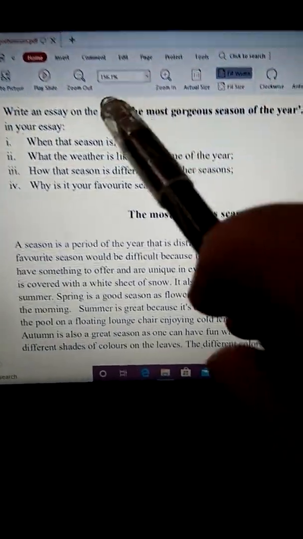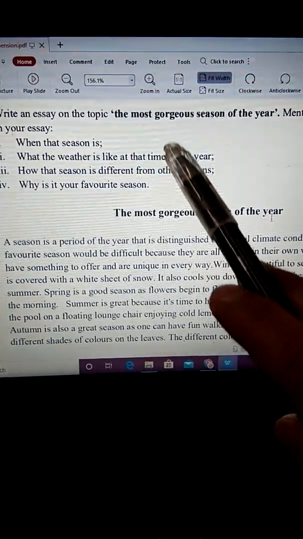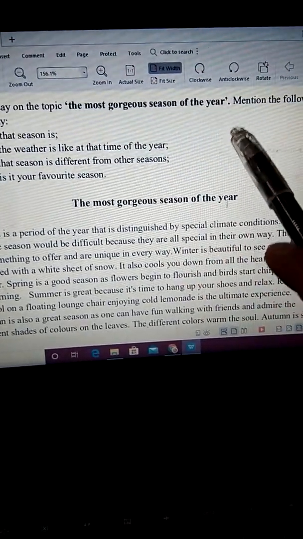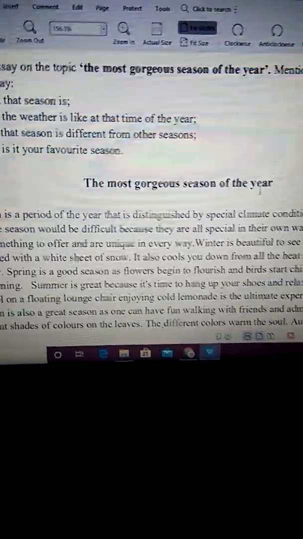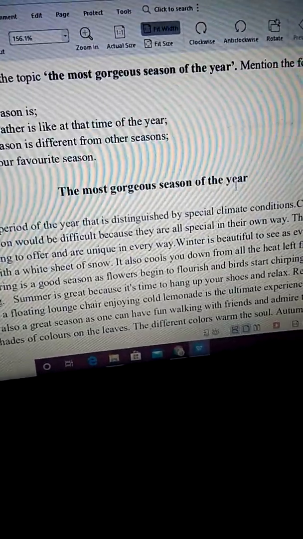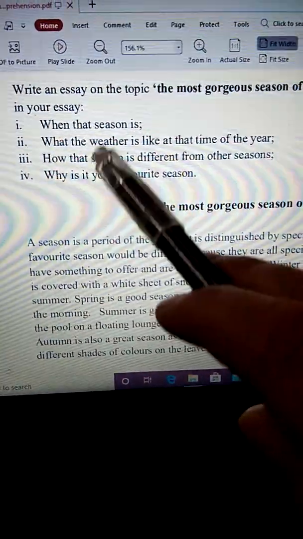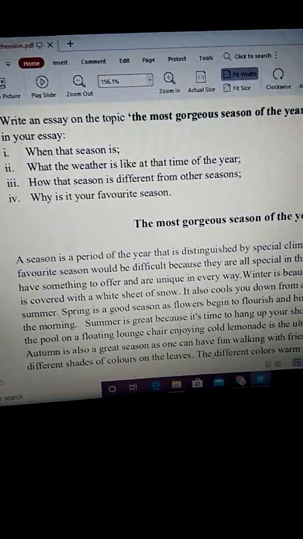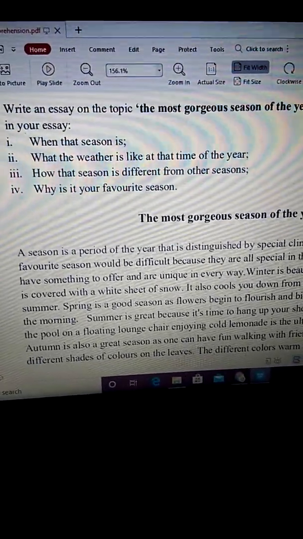For example, in this topic, write an essay on the topic, the most gorgeous season of the year. So this is the topic. Now, what are the parts of the topic? What are you supposed to include in the topic? Mention the following in your essay. First, when that season is. Which months? When means which months.